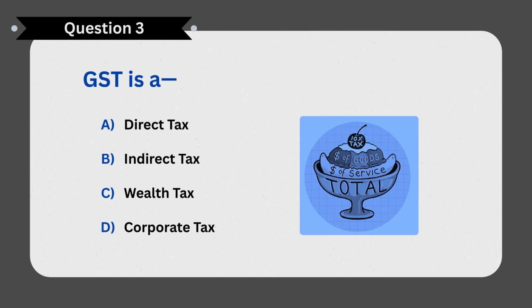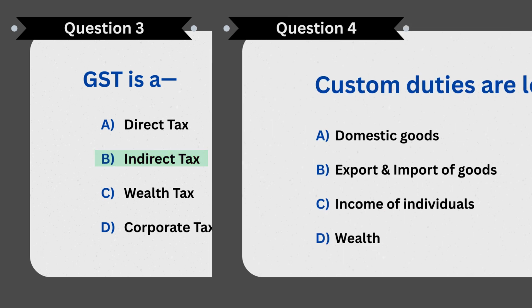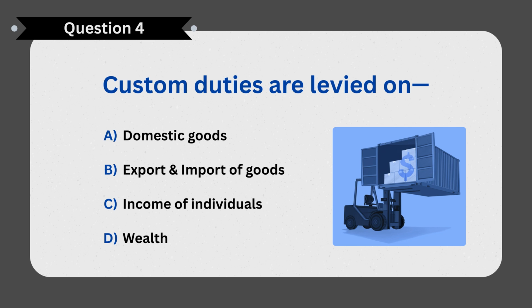Next question. GST is A. Correct answer B. Indirect tax. Next question. Custom duties are levied on? Correct answer B. Export and import of goods.